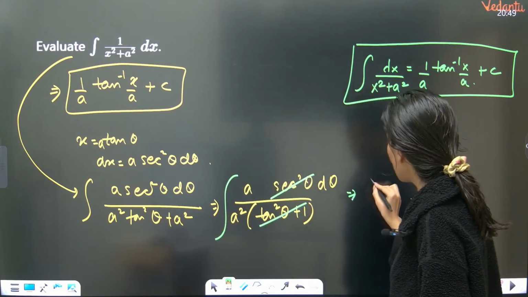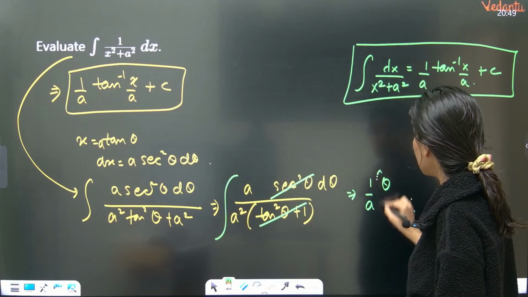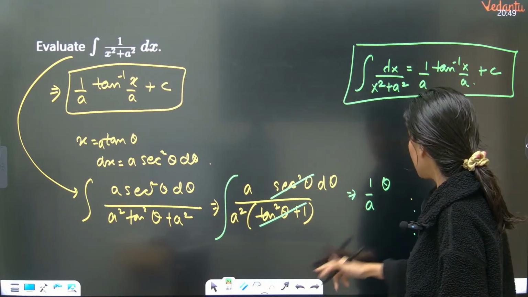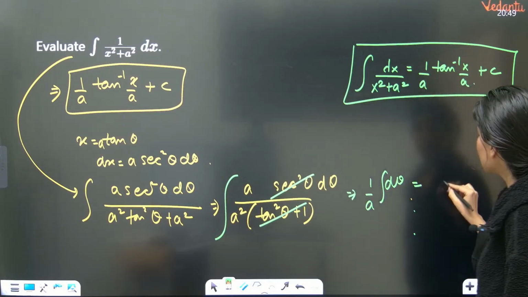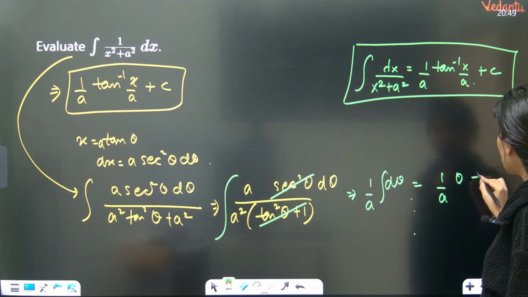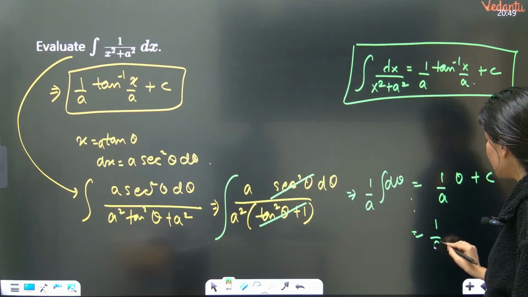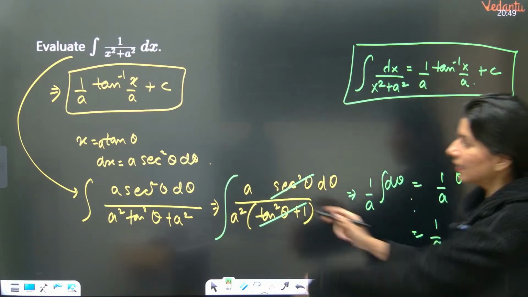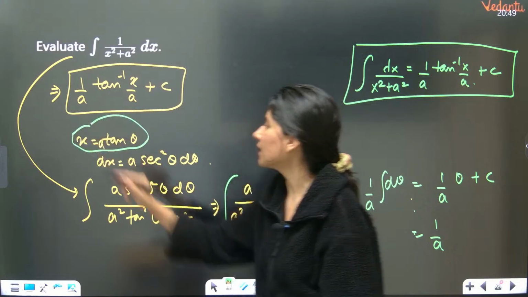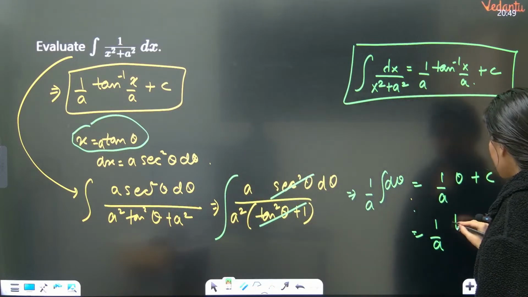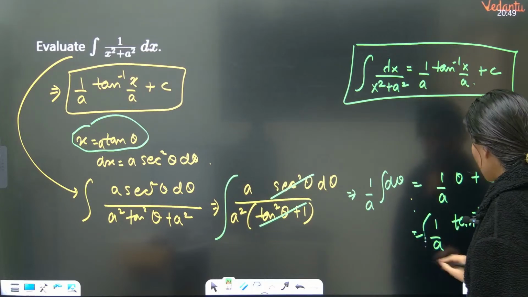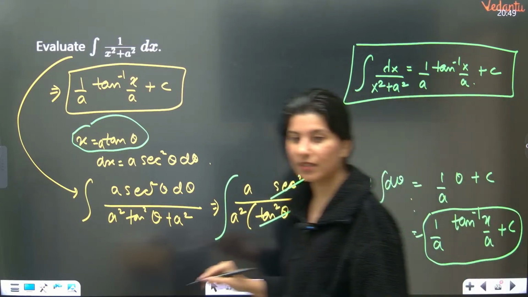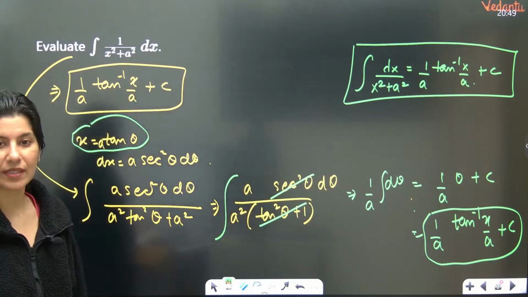So this is 1 by a and theta integration, sorry, 1 by a into d theta. Yes, that's it. Now integration of d theta is what? So 1 upon a theta plus c. Theta will be replaced by what? Theta will be replaced by x by a, tan inverse x by a. So tan inverse x by a plus c. That's how you prove this. This is how it came.